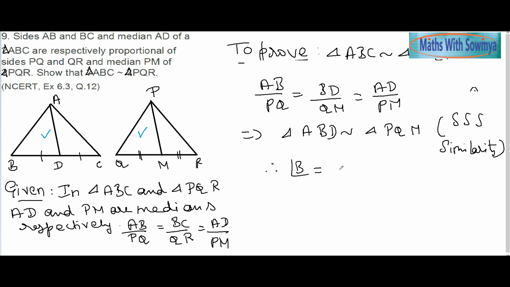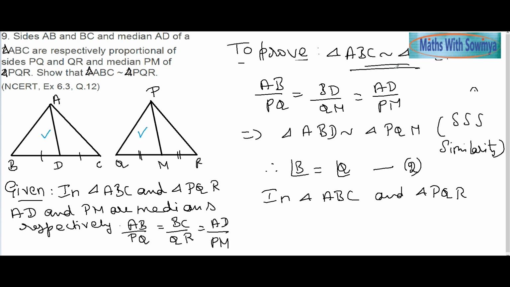I will take angle B is equal to angle Q. Mark it as 2 here. Now we shall take triangle ABC and triangle PQR, which we have been asked to prove similar. Here we have angle B is equal to angle Q, and AB by PQ and BC by QR are equal. It is given to me.